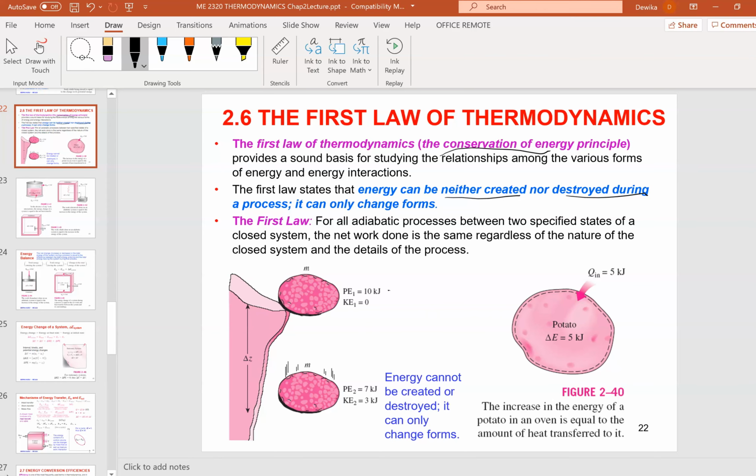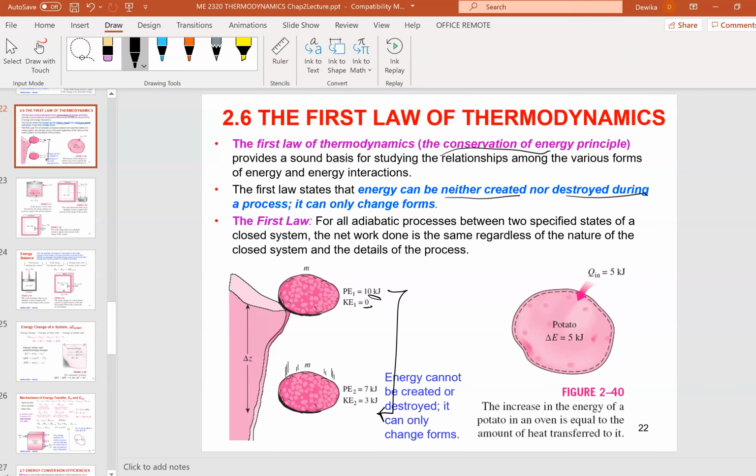So we have an example here. The stone is falling from a cliff. Potential energy is 10 units and kinetic is 0 because it's not moving. When it's moving down, the total energy even midway will be 7 plus 3, 10. Of course, when it has landed, potential will go to 0 and kinetic will be at the maximum.